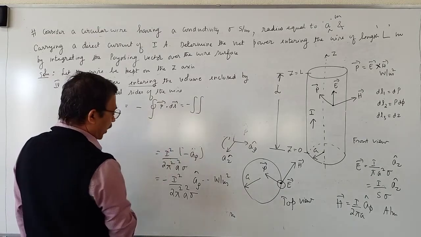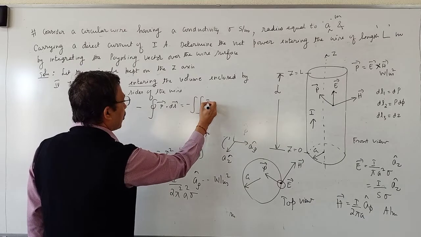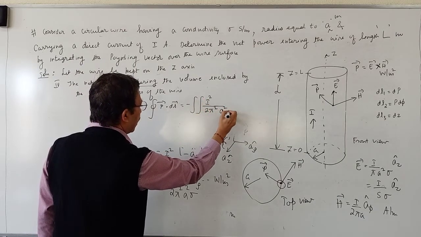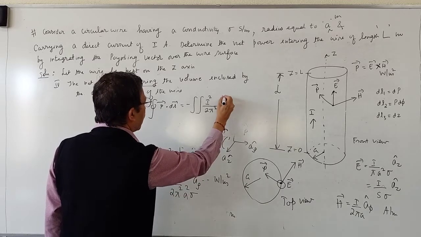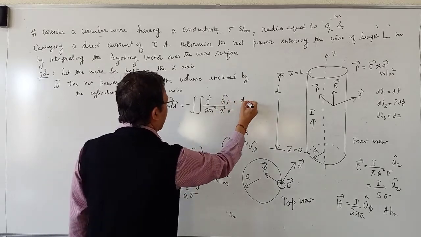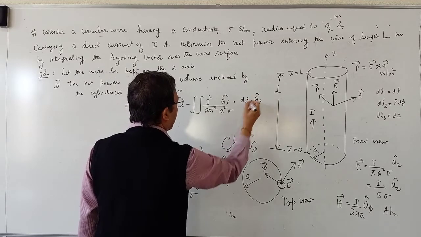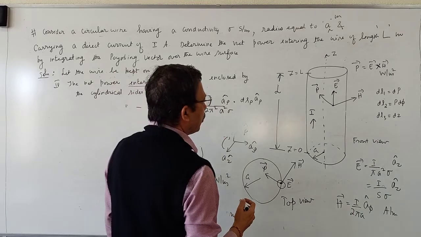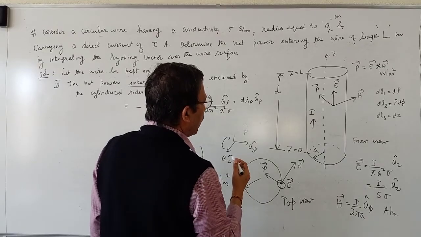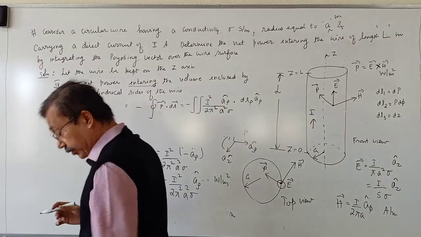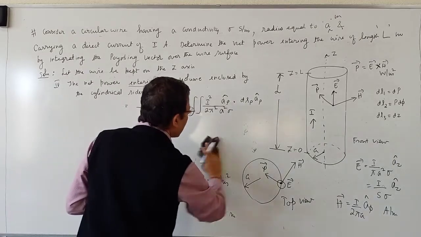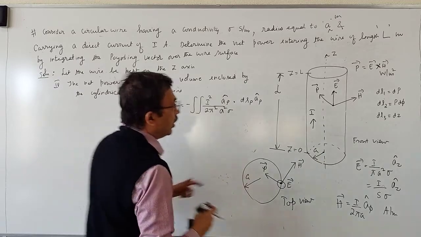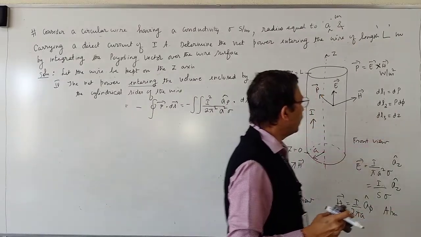Correct? So what is vector P? Vector P is I square divided by 2 pi square a square sigma into A rho cap, dot. What is vector ds? ds rho into A rho cap. ds rho is dl2 into dl3. dl2 is rho d phi, dl3 is dz.